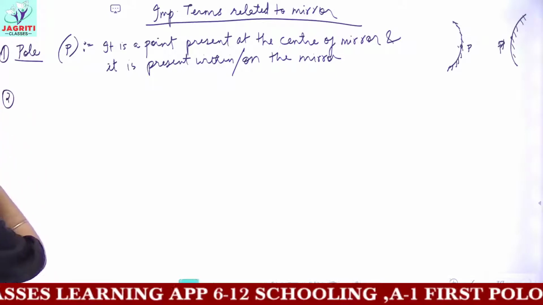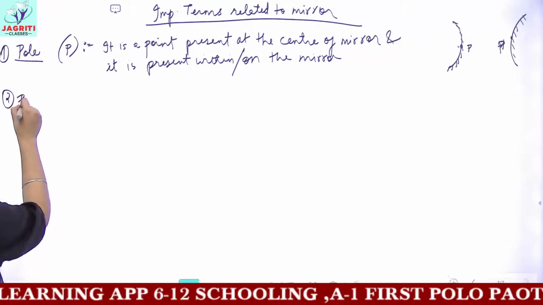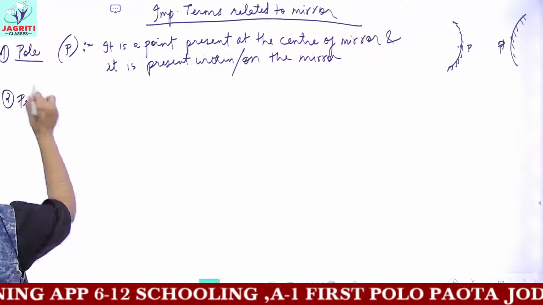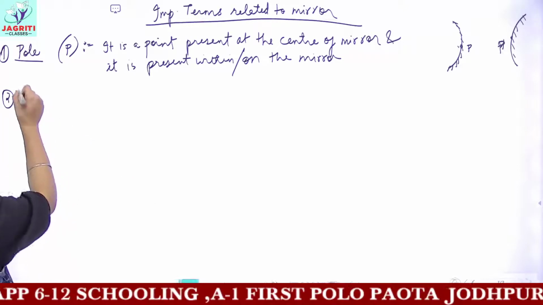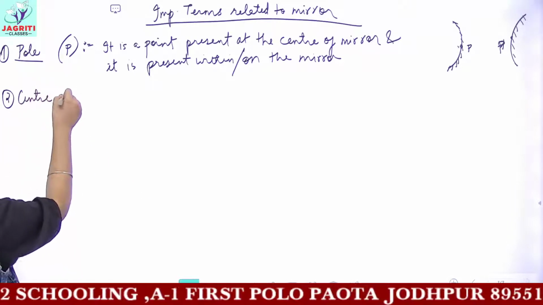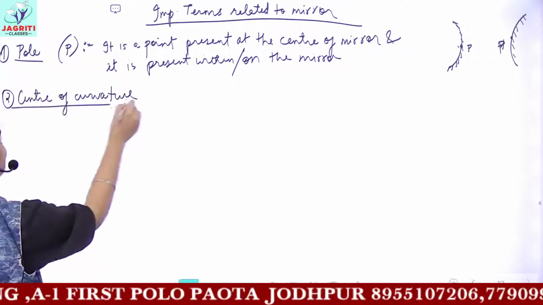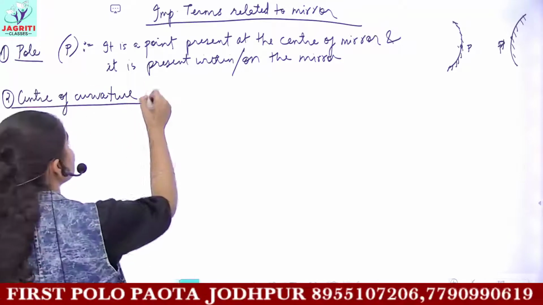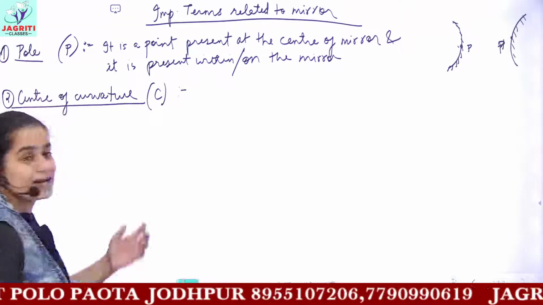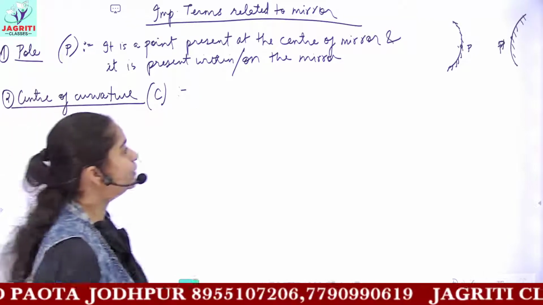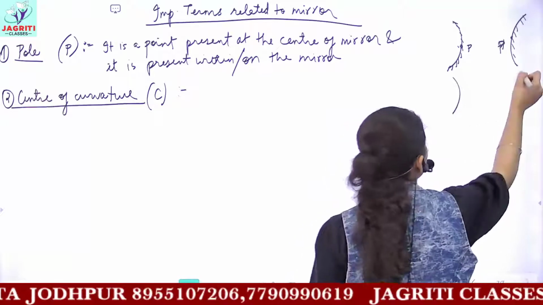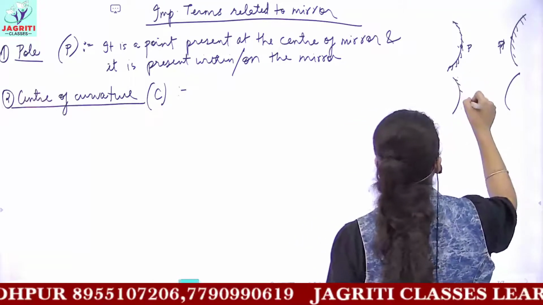Now the second definition you have to know is center of curvature. So what do you mean by center of curvature? Center of curvature is denoted by the capital letter C. See, I again take both these mirrors. Now this is a concave mirror.